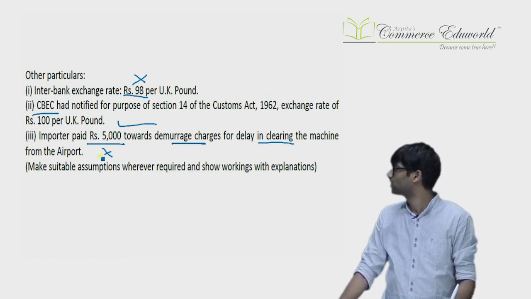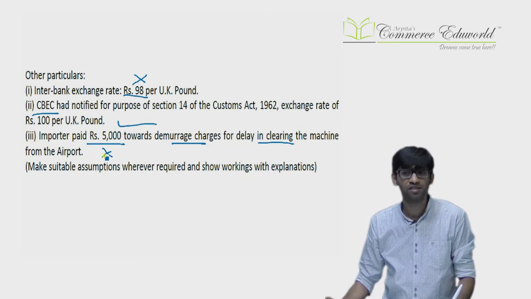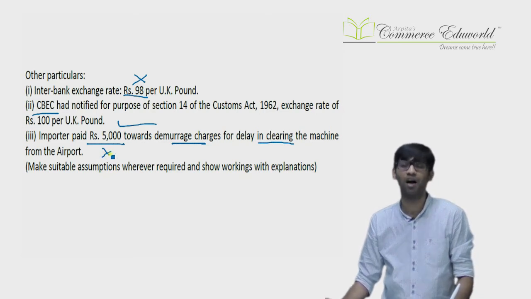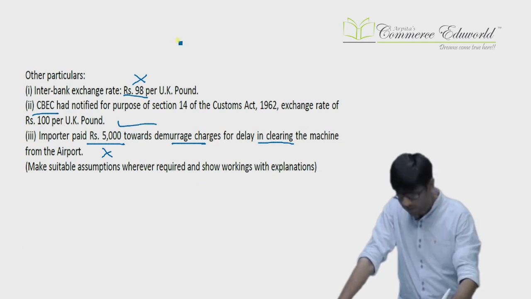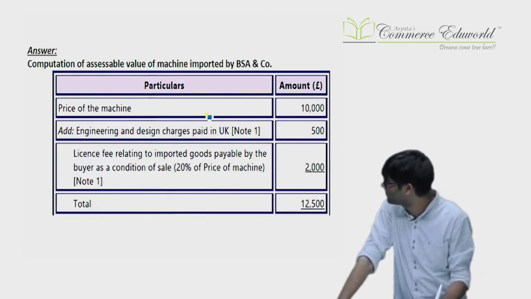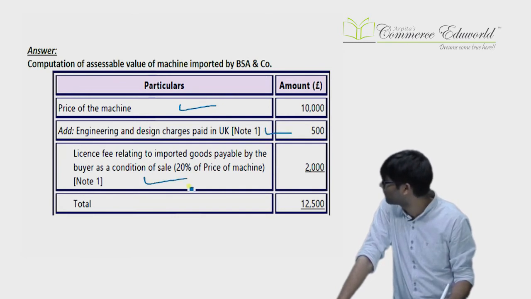Sir, demurrage are considered. Wait. Ship demurrage are considered. No other demurrage are considered in the value. So this demurrage won't be considered. Make suitable assumptions. We'll start calculating the value. The price of the machine. The engineering design, that will be included. The license fee, that will be included.